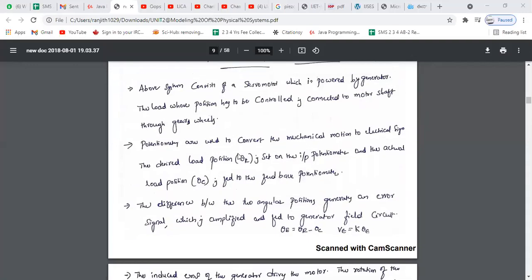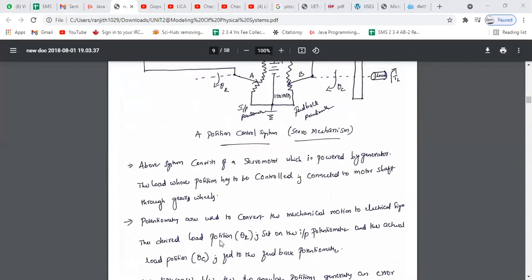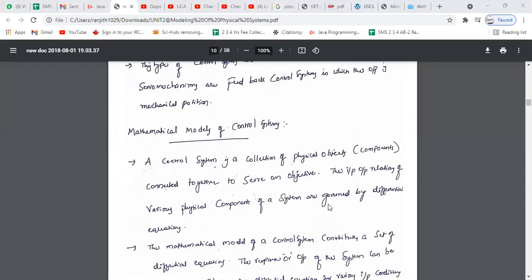Okay, is it clear? It's a very important essay question: write a short note on servo mechanism. It's a very important question. Okay, right.